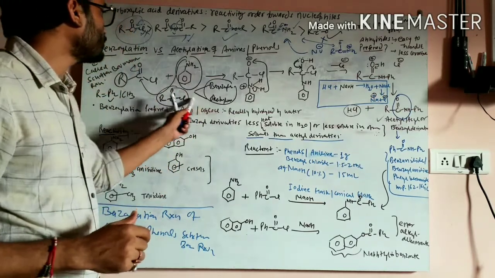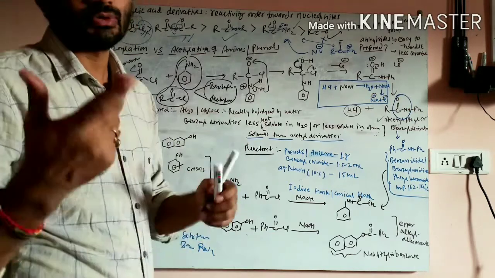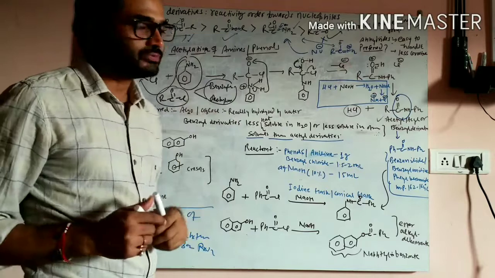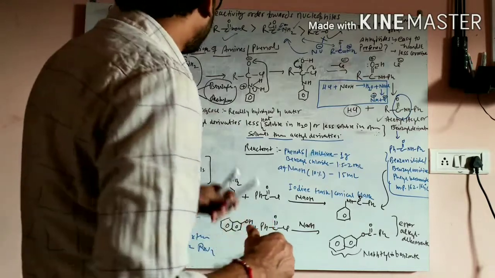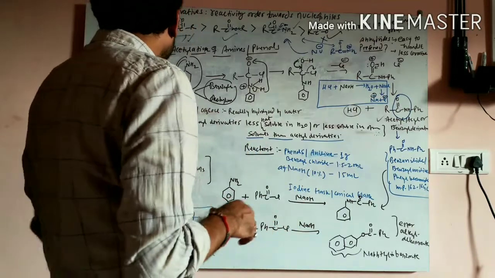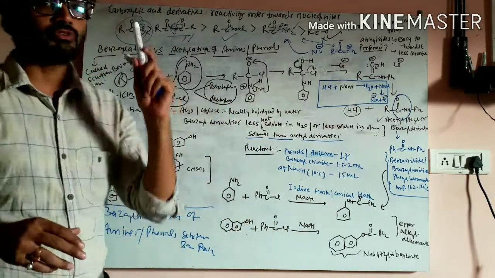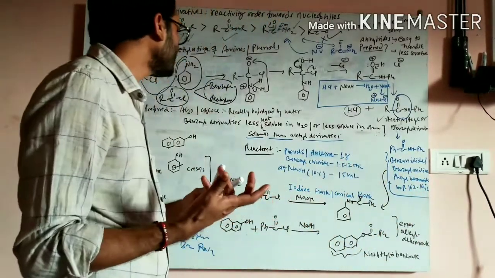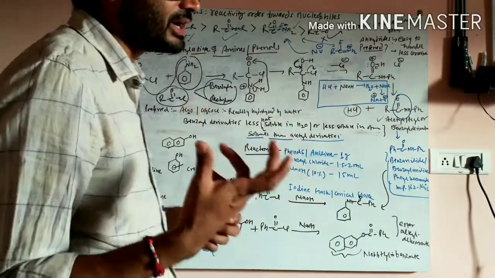If you take benzoyl chloride, then you will do benzylation of this aniline, and if you take acetyl chloride, then it is the acetylation of the aniline. Now, if we have the options, what will we do? Actually, benzylation is always preferred over acetylation. Why do we prefer benzylation over acetylation? There are some reasons behind that.